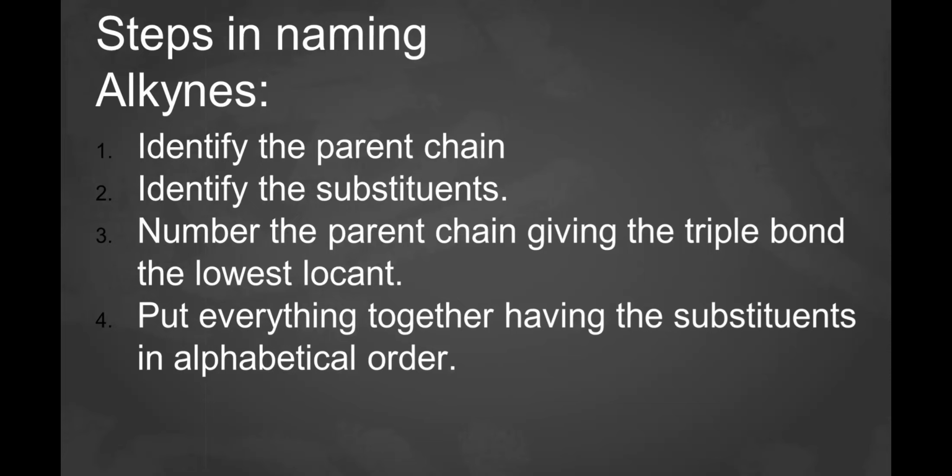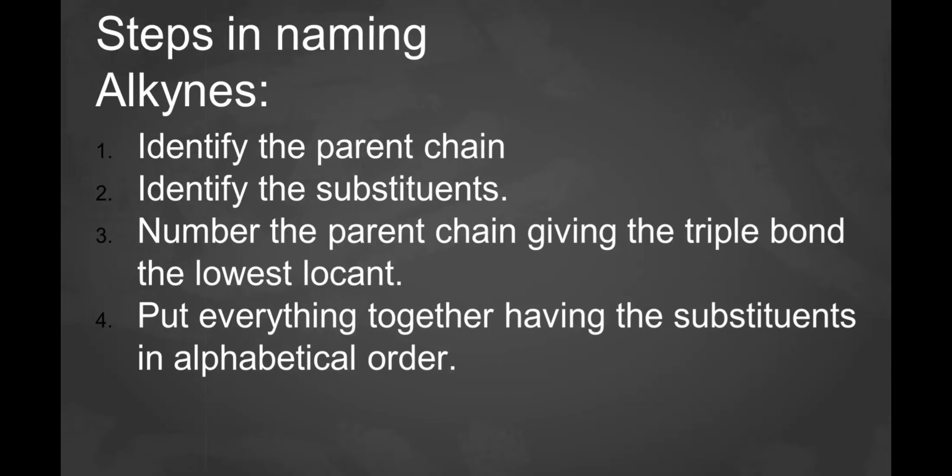Alkyne. Let us first define alkyne. Alkyne is an acyclic unsaturated hydrocarbon that contains one or more carbon-to-carbon triple bonds. Its general formula is CnH2n-2.